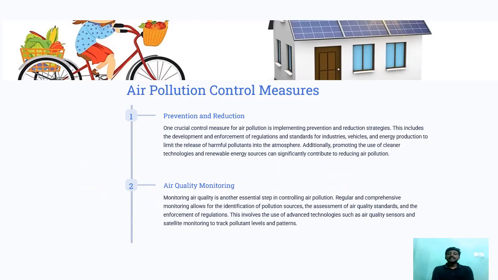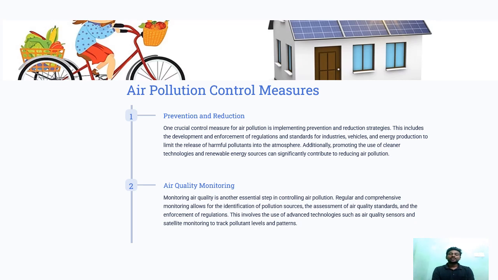Okay, now let us see about air pollution control measures, prevention and reduction. One crucial control measure for air pollution is implementing prevention and reduction strategies. This includes the development and enforcement of regulations and standards for industry, vehicles, and energy production to limit the release of harmful pollutants into the atmosphere. Additionally, promoting the use of cleaner technologies and renewable energy sources can significantly contribute to reducing air pollution.